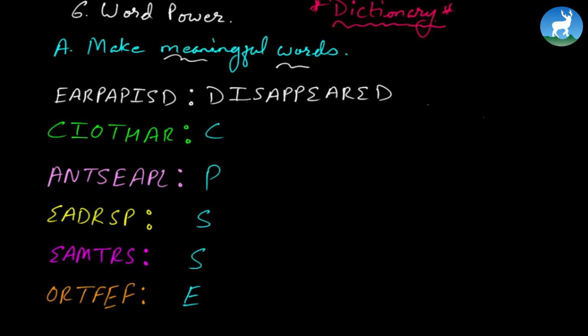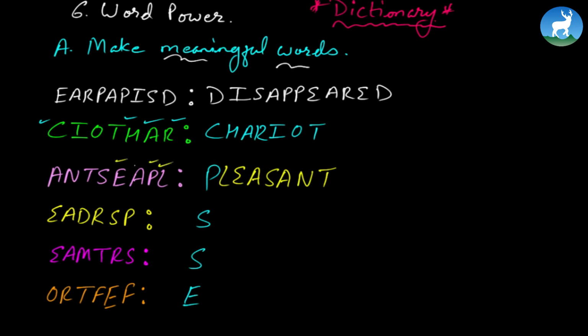Now look at this. C, chariot. C-H-A. C is done. H is taken. A is taken. R is taken. I-O-T, chariot. What do you think about the third one? P-L-E-A-S-A-N-T. See, P is taken. P-L is taken. L-E-A-S-A-N-T. Pleasant is taken.